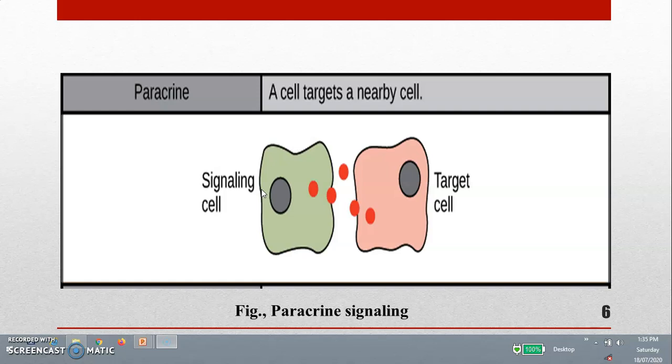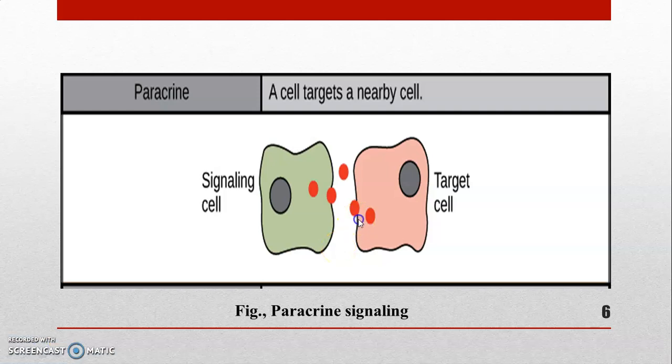This is presenting the paracrine signaling, in which the sending cells send chemical messengers to the targeted cells. But here the distance between the signaling cell and the target cell is very short. That's why this is called paracrine signaling.